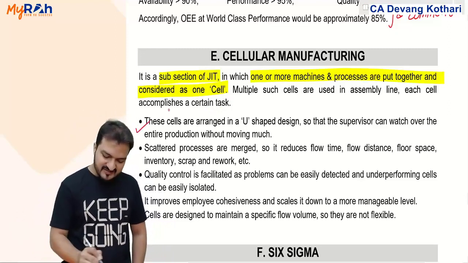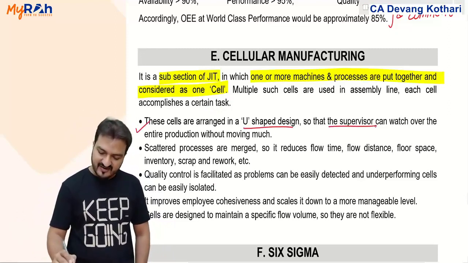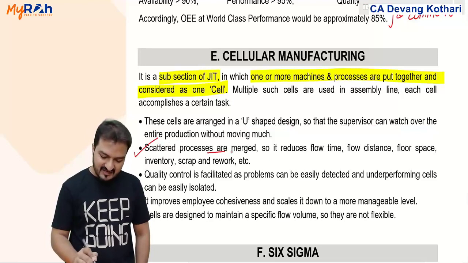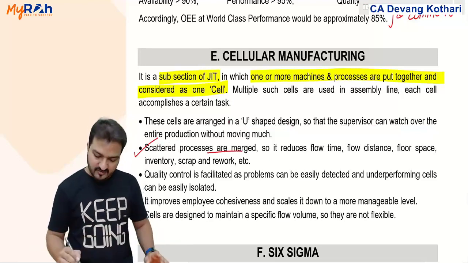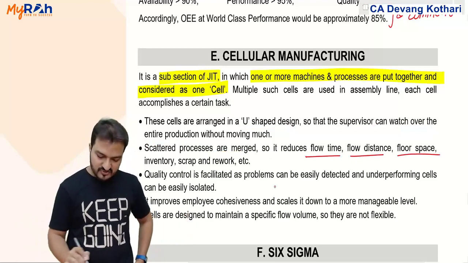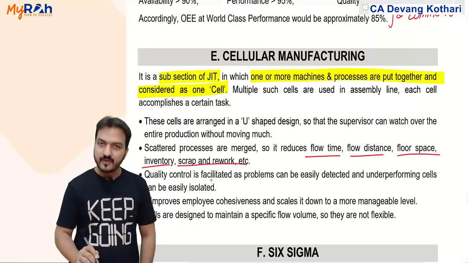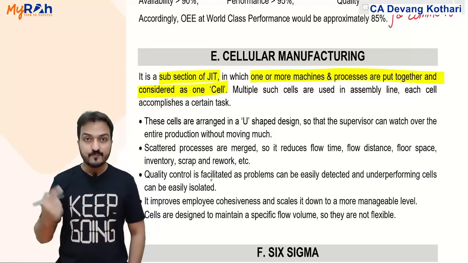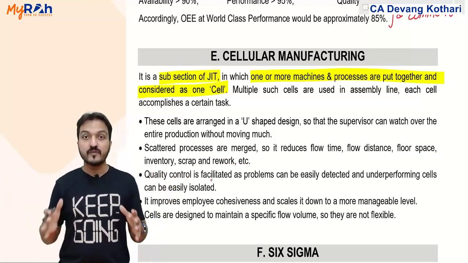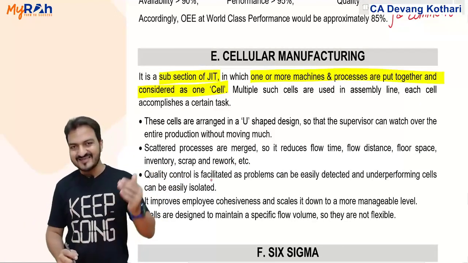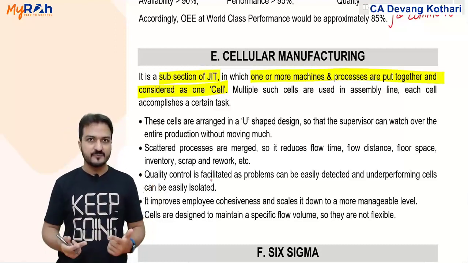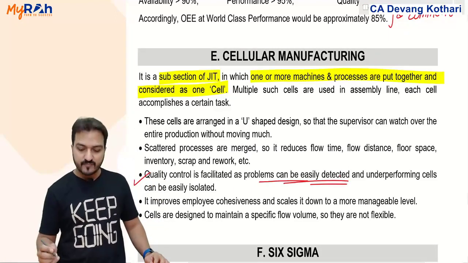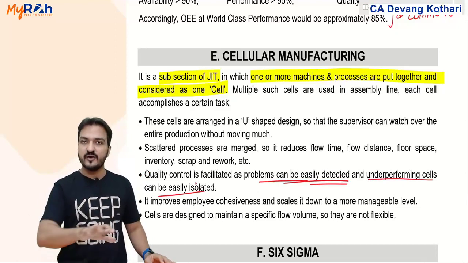Now certain other things pertaining to cellular manufacturing are given here. Just read them. These cells are arranged in a U-shaped design so that the supervisor can watch over the entire production without moving so much. Scattered processes are merged, only then it becomes a cell, so it reduces flow time, flow distance, floor space. Inventory can be reduced. Scrap and rework can also be reduced. How can scrap and rework be reduced? Because if all the processes are done in a closed, nearby area, you can see the scrap easily and you can stop the scrap easily.